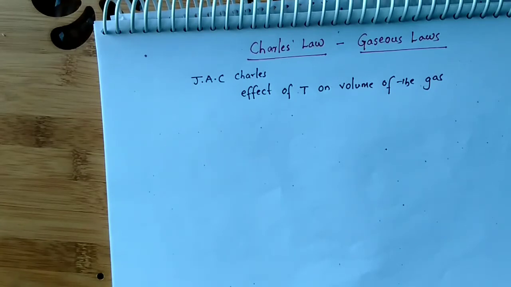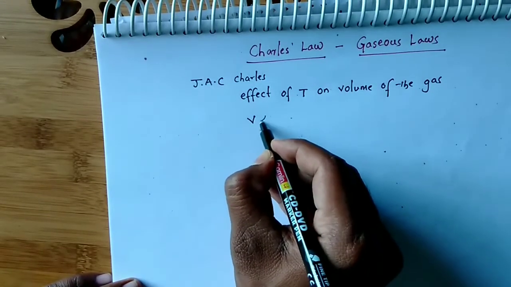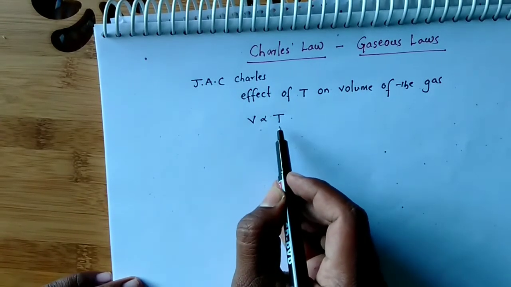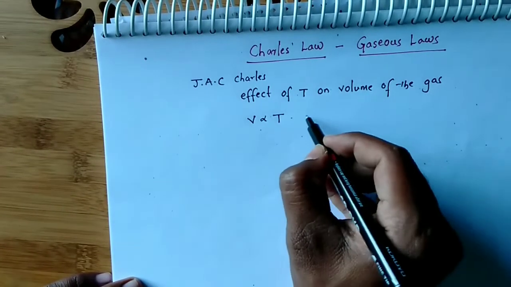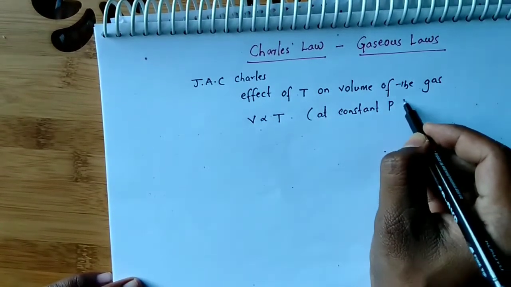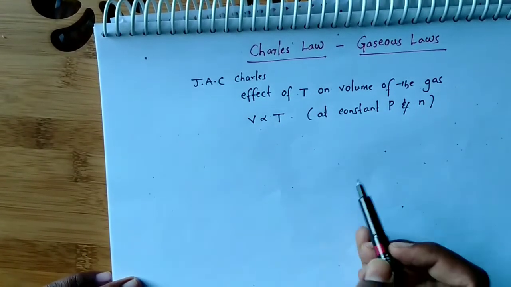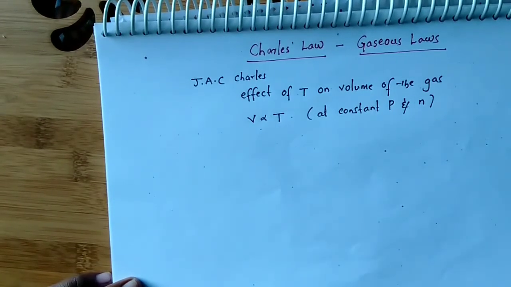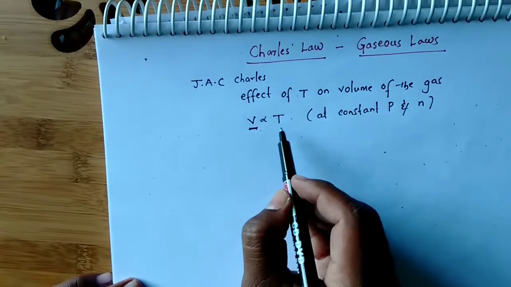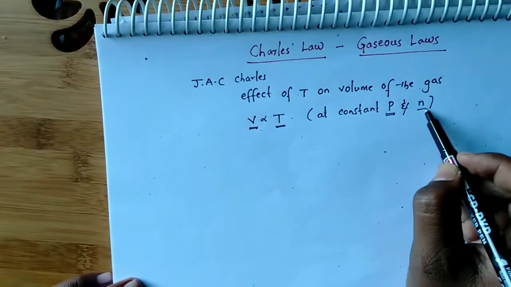Finally, he found that the volume of the gas increases on increasing the temperature. So, the volume of the gas is directly proportional to the absolute temperature, at constant pressure and a constant number of moles. Number of moles we will indicate with n. So, his experimental result said the volume of the gas is directly proportional to the absolute temperature at constant pressure and number of moles.